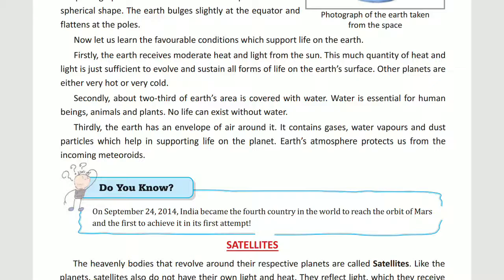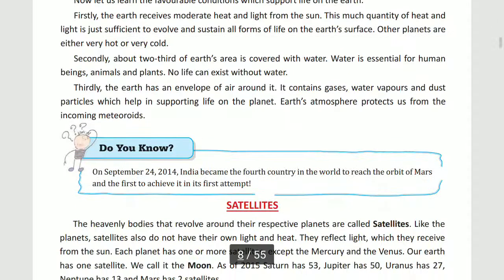Now come to the third condition, that is Earth has an envelope of air around it, that is atmosphere, and it contains gases, water vapors, dust, particles, which helps in supporting life on the earth. Earth's atmosphere protects us from the incoming meteors also. So these three conditions are very necessary, and due to these three conditions, life is possible on the earth, and that's why earth is called a unique planet.